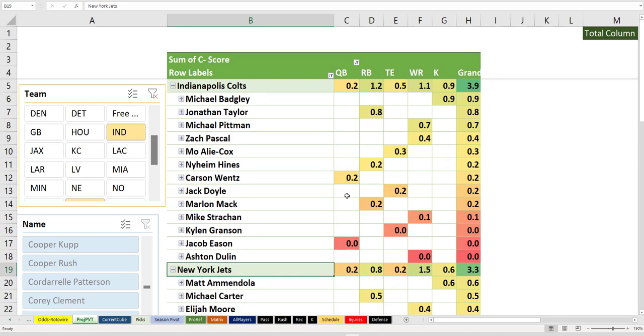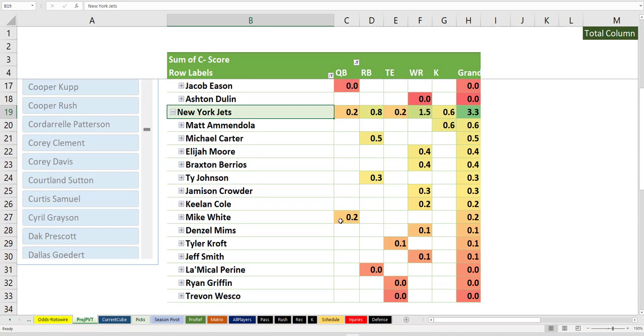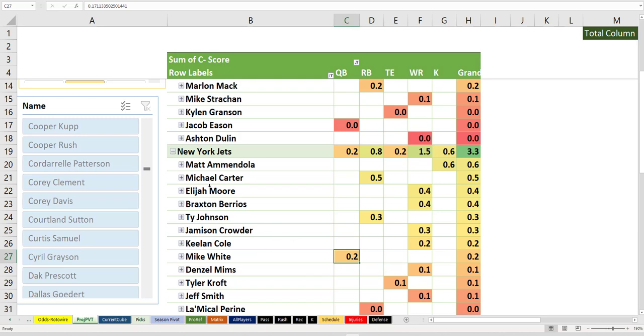Everything looks okay here. Carson Wentz is getting a reasonable 0.2 rating. Mike White may be better than we think after his great game beating Cincinnati last week. That kid, even if he has a bad start, he already won a game. So they're giving this kid a third shot no matter what. So he probably has a decent game.